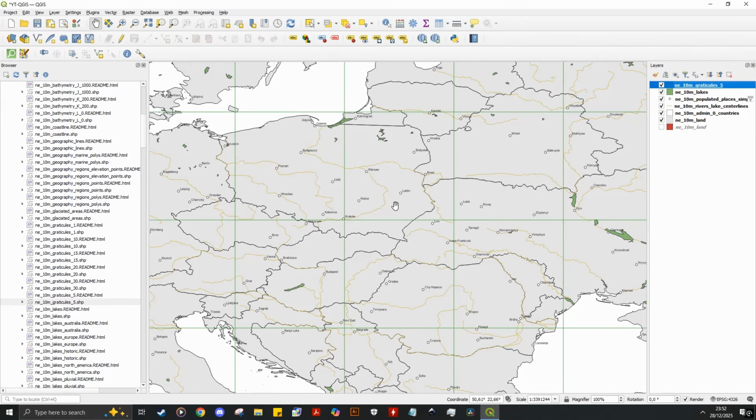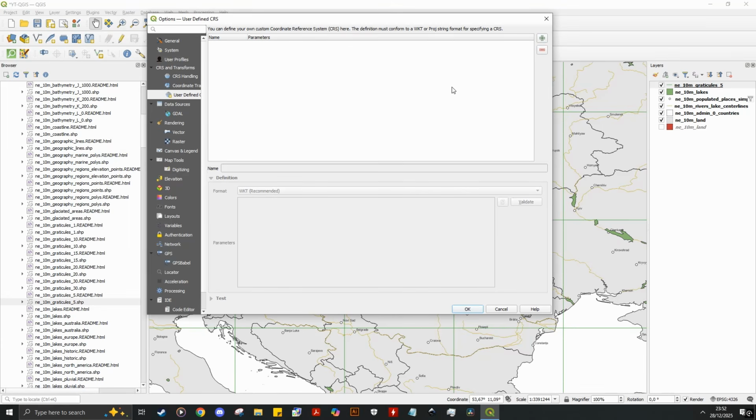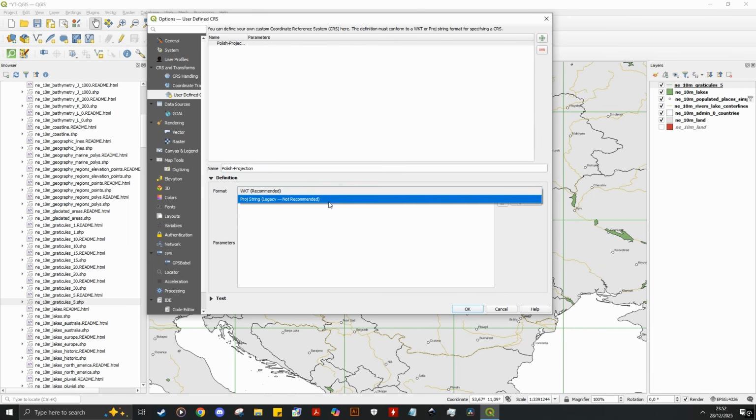Head to Settings. And click Open Custom Projections. This is the place where you code down a specific projection and coordinates. Since it's empty, we have to make a new one. So head to this green plus button here, type down the name of your projection, and change well-known text to projection string, and type down the following syntax.